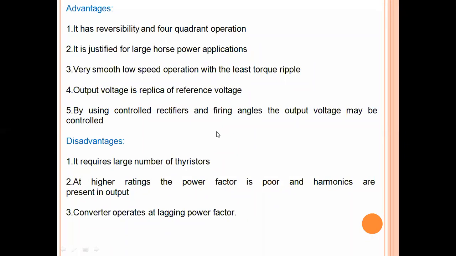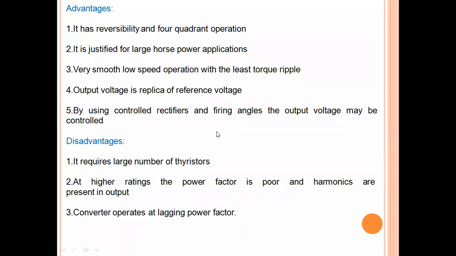But however, the speed of the machine will be limited. The speed of the machine will be under 40% only. Then only it will give good performance.